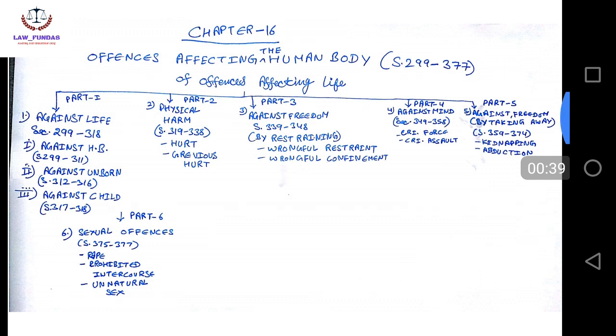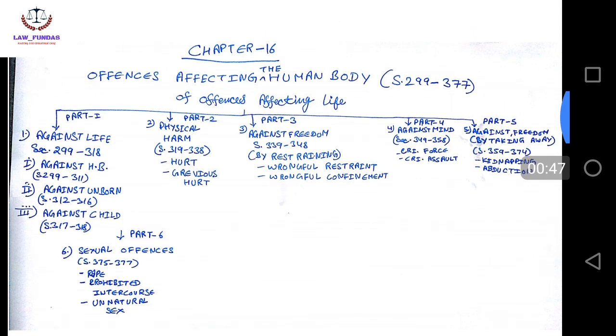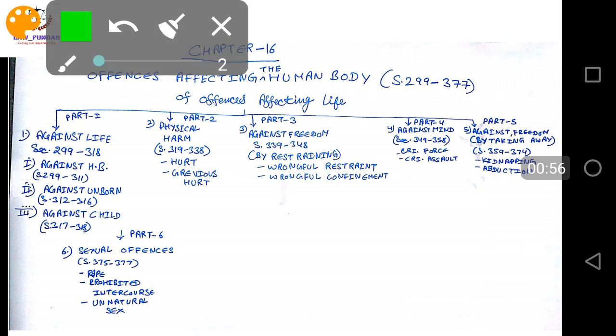So let's start. As it is a lengthy chapter, I have divided it into 6 parts: part 1, 2, 3, 4, 5, and 6. We must know the name of chapter 16: Offenses Affecting the Human Body, section 299 to 377. We're going to cover this chapter in 6 different videos.